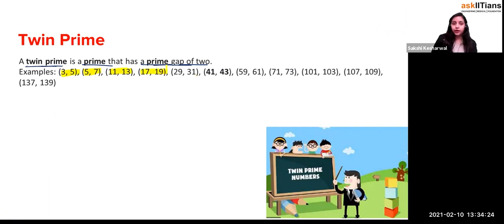17 and 19, again prime. 29 and 31, again prime, but the difference is 2. 41 and 43, 59 and 61, 71 and 73, right? 101 and 103, 107 and 109, 137 and so on, etcetera. So you see that the difference between